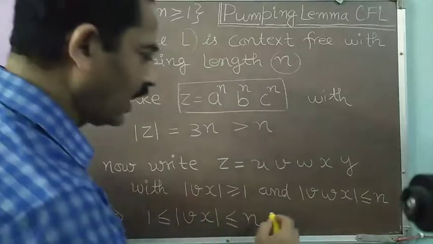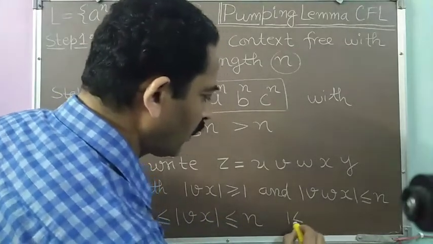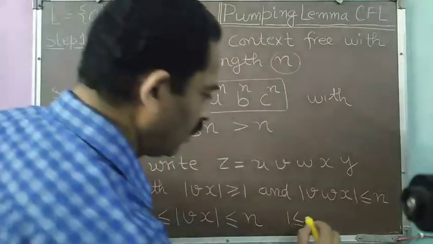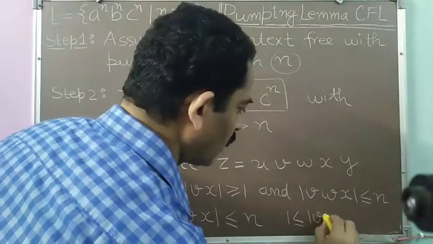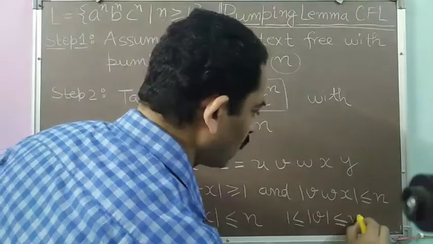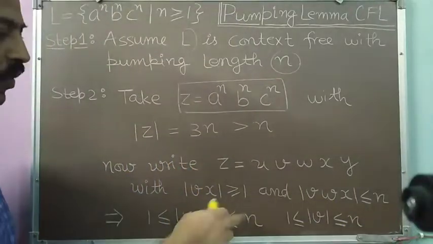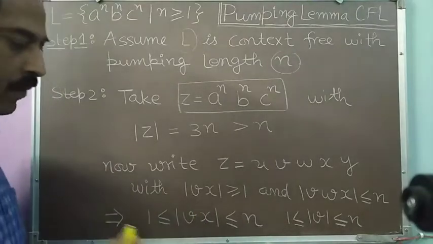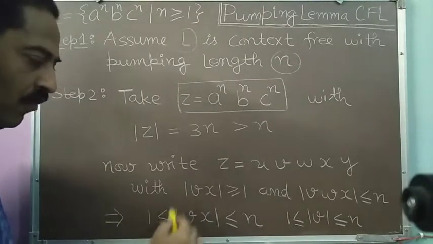Even I can write that both v and x have minimum length 1 and maximum length n. So 1 is less than or equal to the length of v, less than or equal to n, and similar is the condition for x as well. Suppose in these two my x is null, so the whole length comes from v.